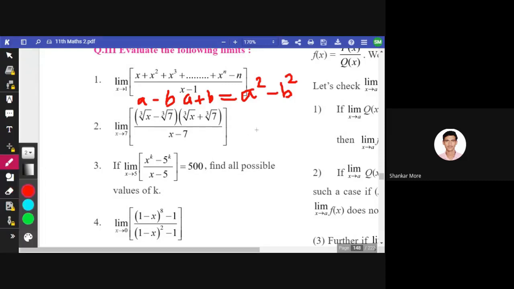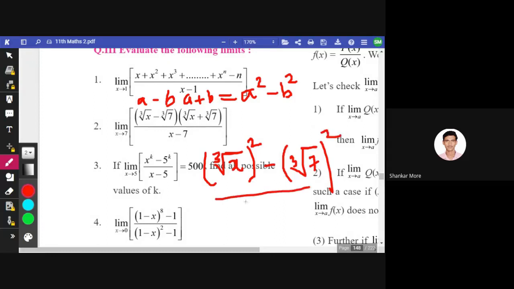So I'll simplify this example like cube root of x square minus cube root of 7 square divided by x minus 7.